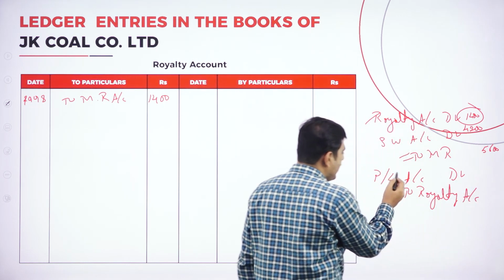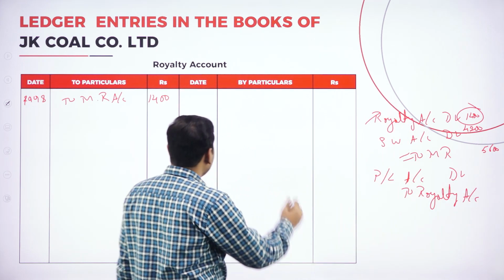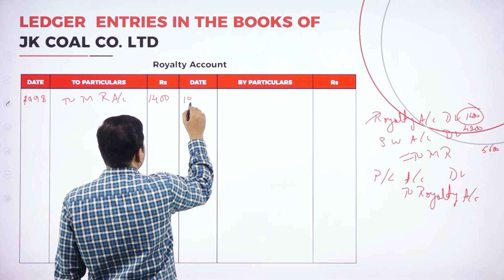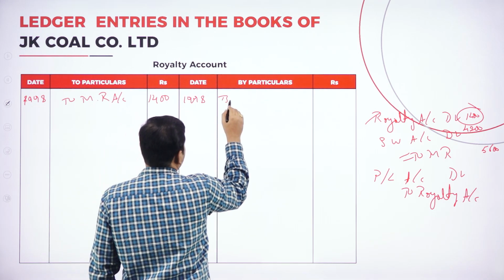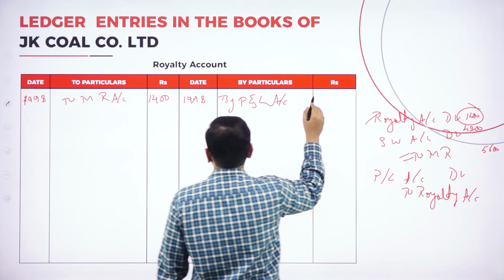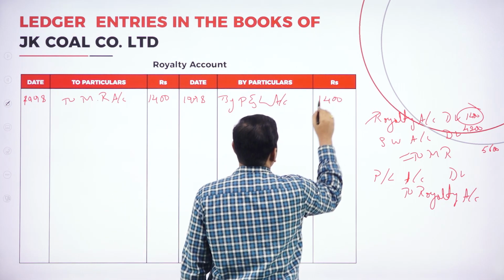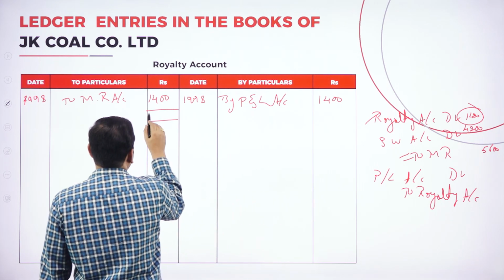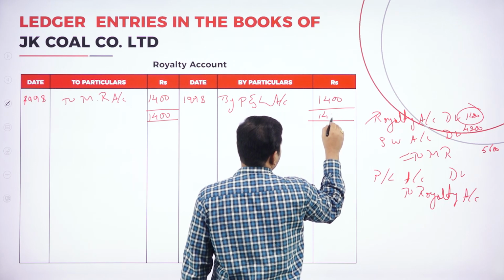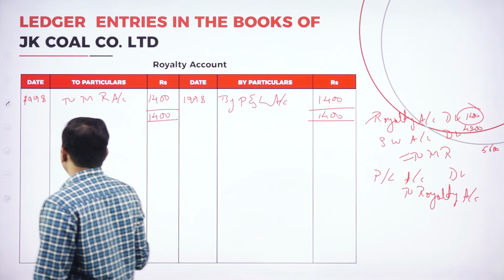So, by profit and loss account to royalty. We are preparing the royalty account. We should write by profit and loss account. So 1998, by profit and loss account. So how much? 1400. Again, both entries will tally, 1400. Here also 1400.